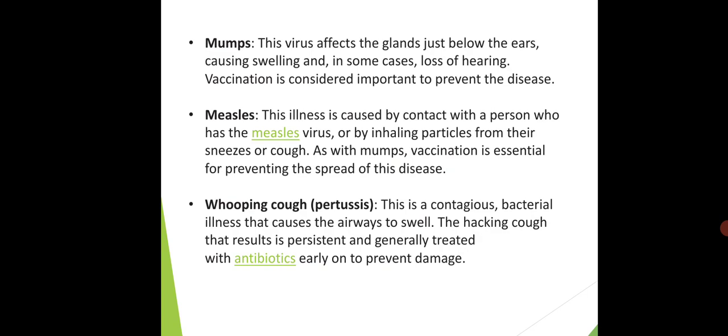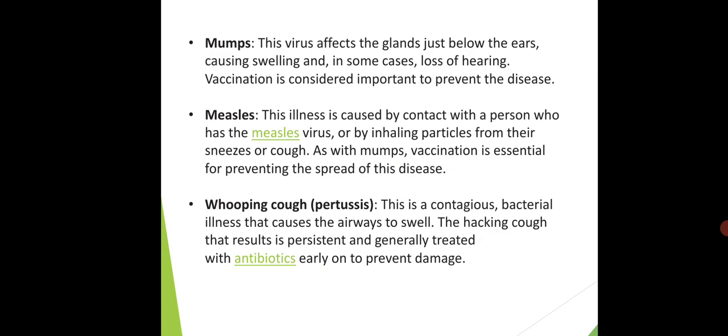Next one is measles, which is similar to mumps, but in this there are small red spots on the body, and in some cases it causes fever or a rise in temperature.